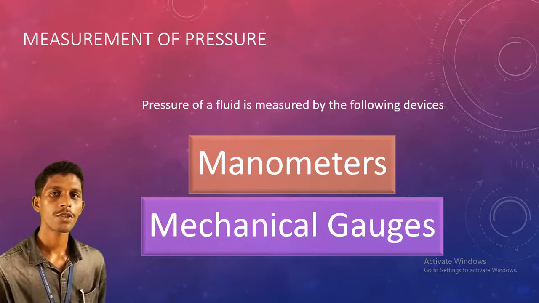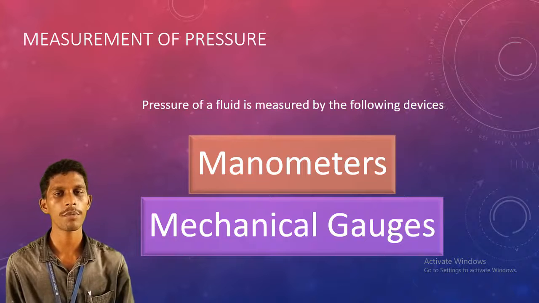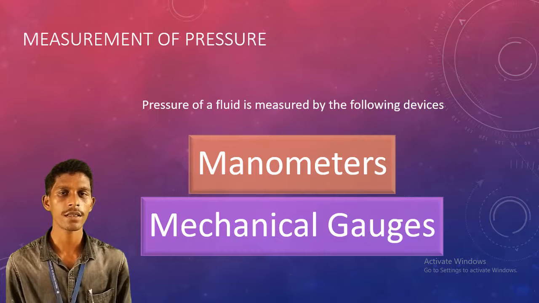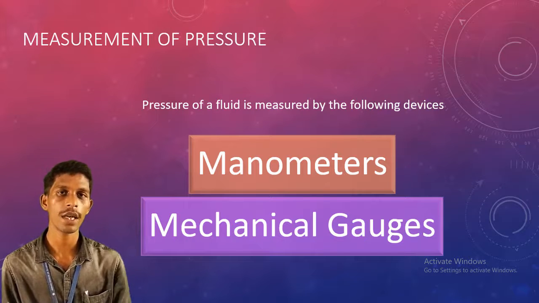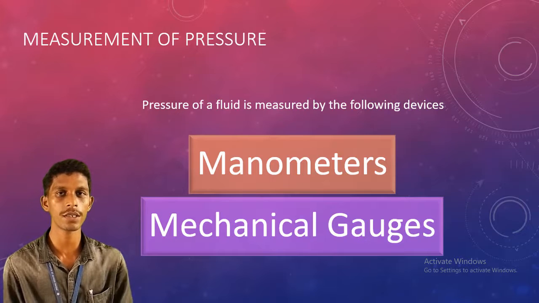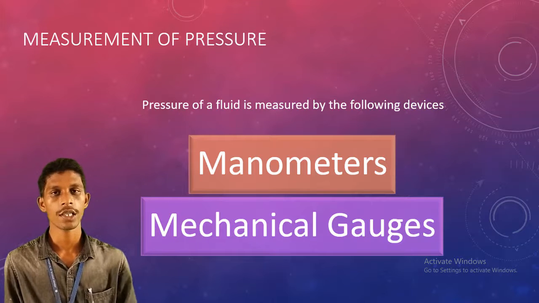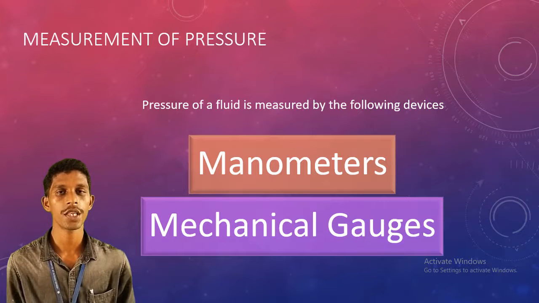Where can we see these pressure measuring instruments? There are some applications. In hydraulic power plants, turbines are there. To run those turbines, we have to measure how much pressure is coming from the upstream water. You can see these pressure gauges in civil engineering and near dams.